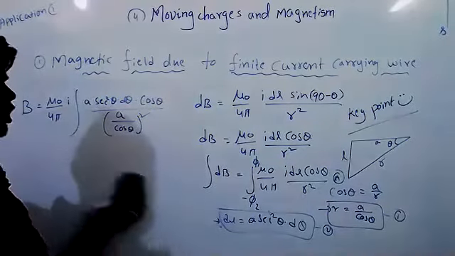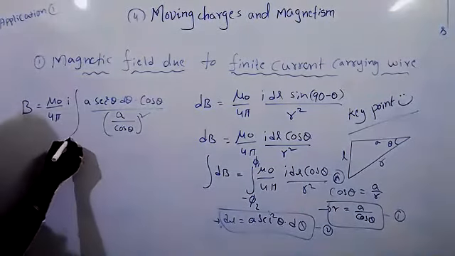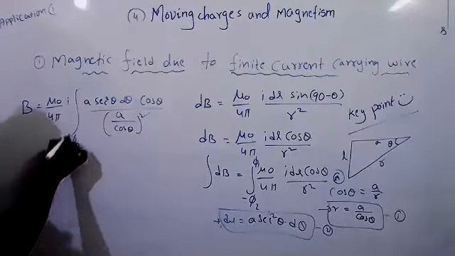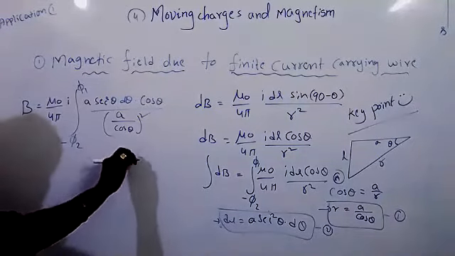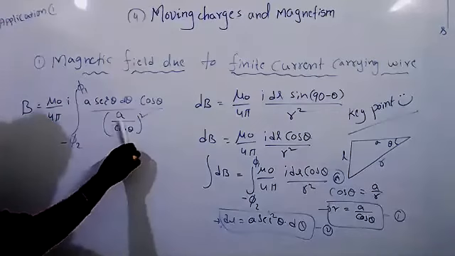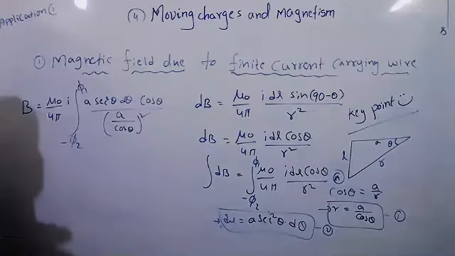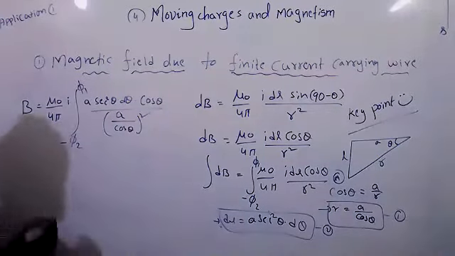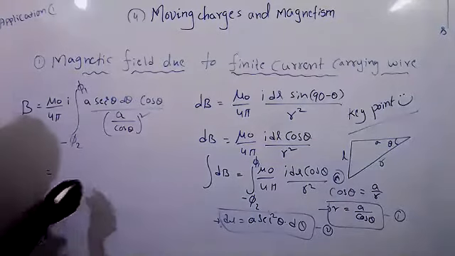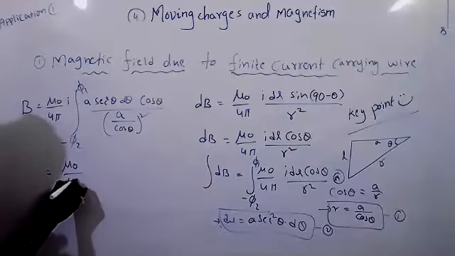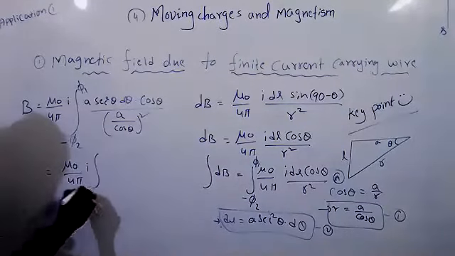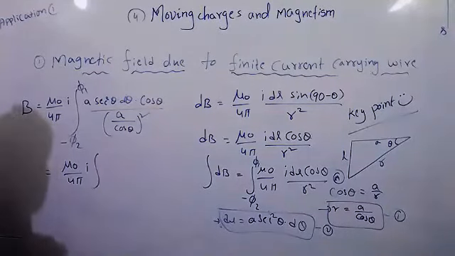So now tell me, what is the next step? The limit is minus pi 2 to plus pi 1. In the diagram I have shown theta will vary from minus pi 2 to pi 1. Now tell me, mu naught by 4 pi I integration, what can we write?